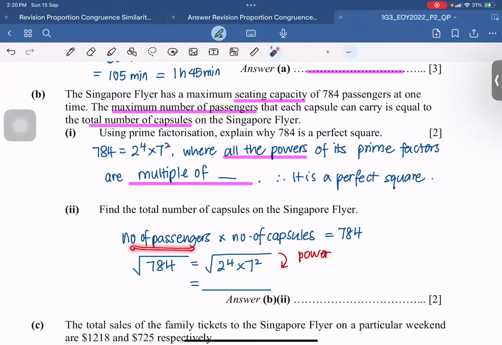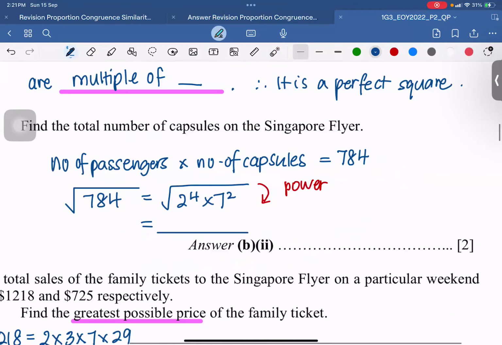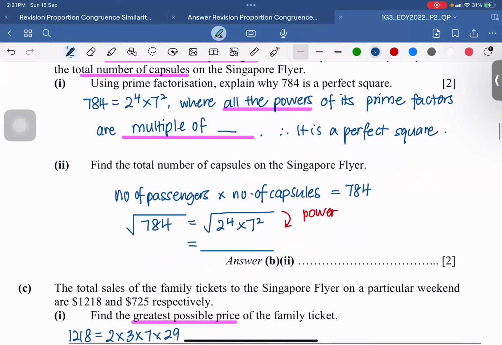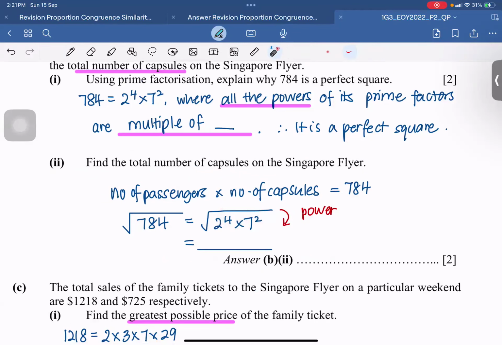When the number of passengers and the number of capsules are exactly the same number, it's something like x squared equals 784, or like finding the length of a square given the area. So we need to take the square root of the number. Can anyone tell me what happens to the power when you take the square root?